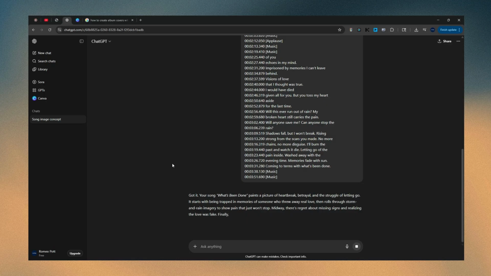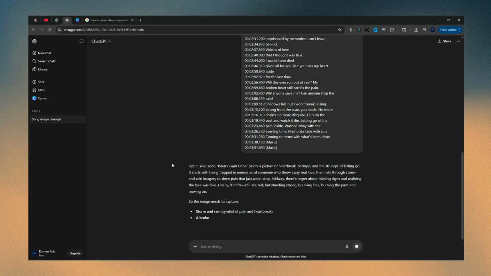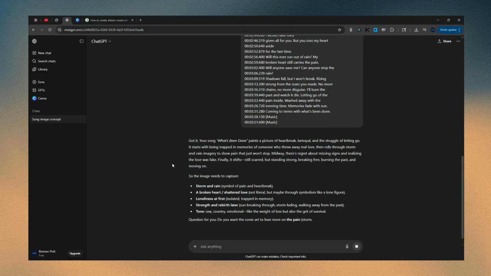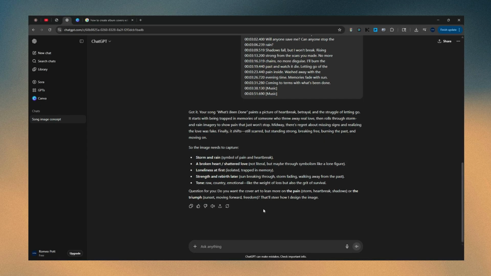Trail, stroke of letting go, trapped memories, someone in love, storm and rain, a broken heart, shattered love, loneliness, strength. Okay. Oh, perfect. So AI is being smart this time. It's good at asking a good follow-up question. Do you want the cover art to lean more on the pain or the triumph?